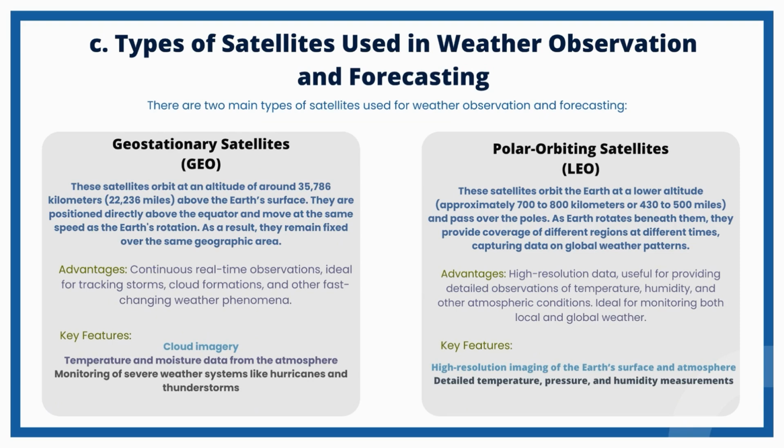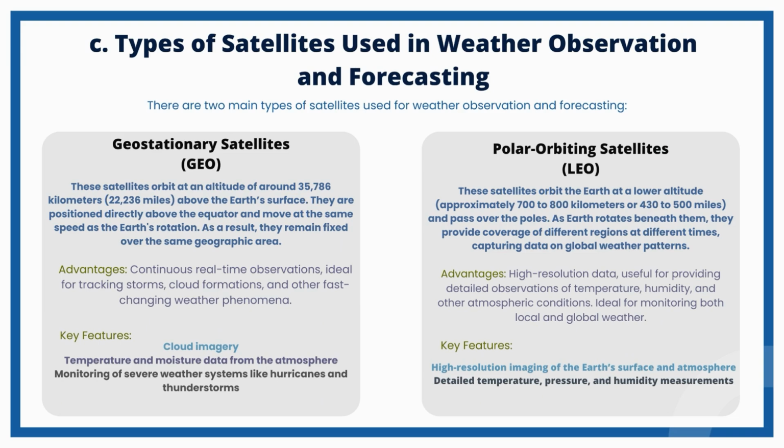C. Types of satellites used in weather observation and forecasting. There are 2 main types of satellites used for weather observation and forecasting: geostationary satellites and polar orbiting satellites. Geostationary satellites. These satellites orbit at an altitude of around 35,786 kilometers, 22,236 miles, above the Earth's surface. They are positioned directly above the equator and move at the same speed as the Earth's rotation. As a result, they remain fixed over the same geographic area. Advantages: continuous real-time observations, ideal for tracking storms, cloud formations, and other fast-changing weather phenomena. Cloud imagery.